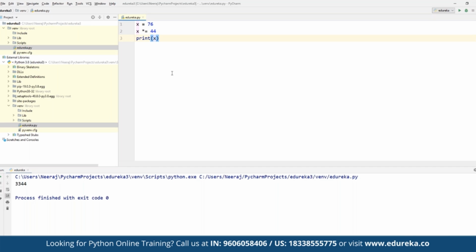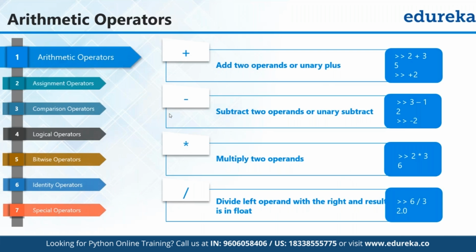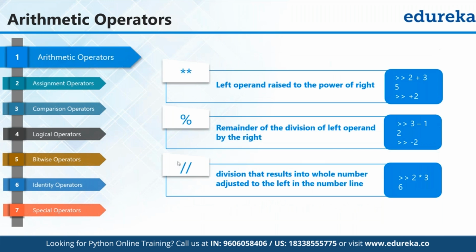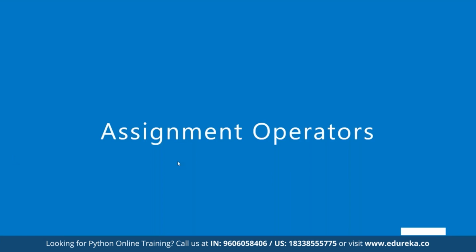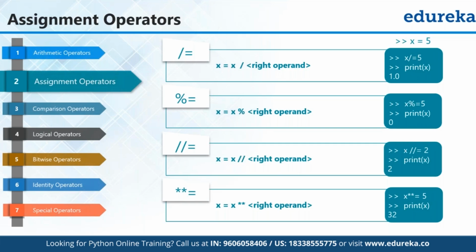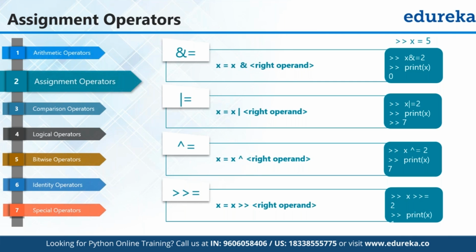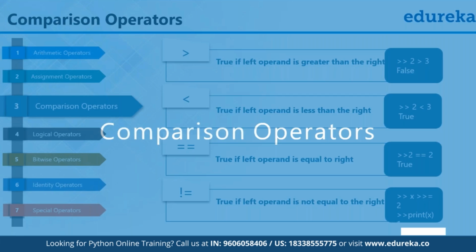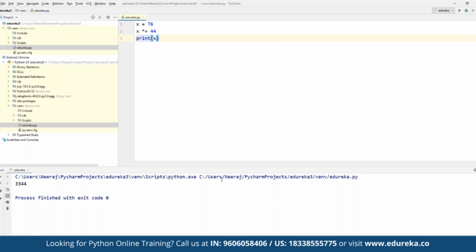So instead of writing this, we can simply replace it with the assignment operator, and it will mean the same thing, 120. Again, we can define this for addition, subtraction, and division as well. For example, if we make this multiplication and click on run, we'll see the output of x multiplied by 44, that is 3344.